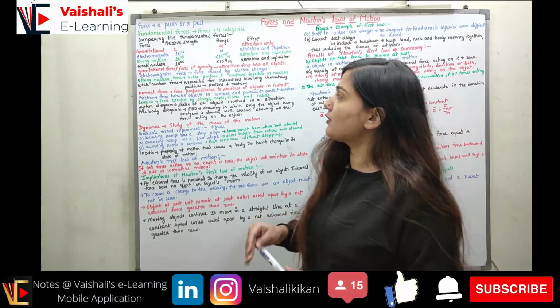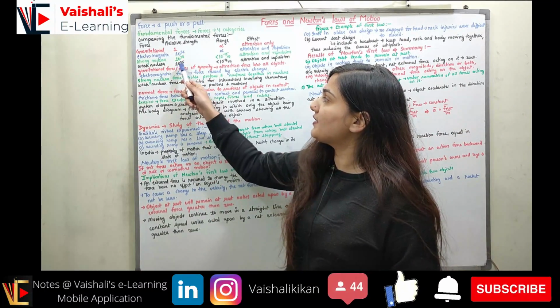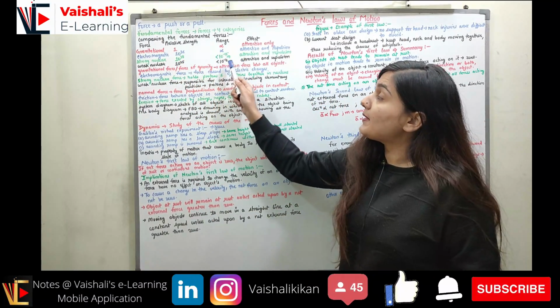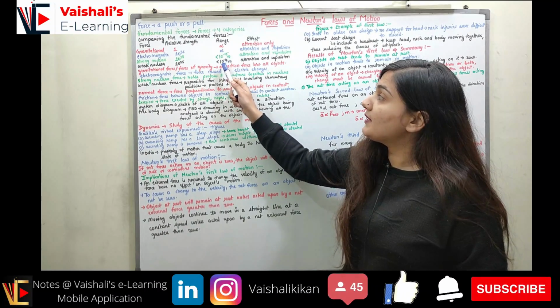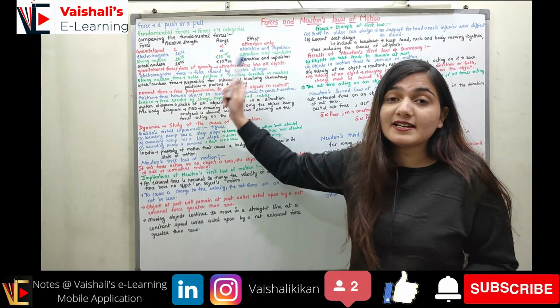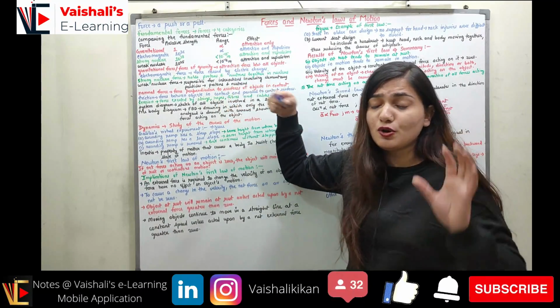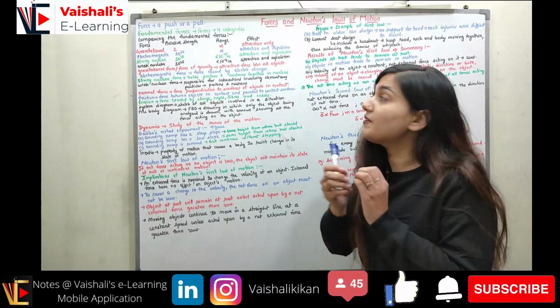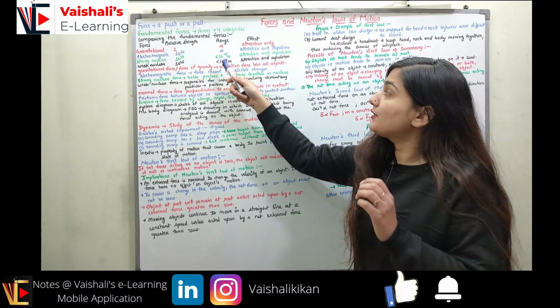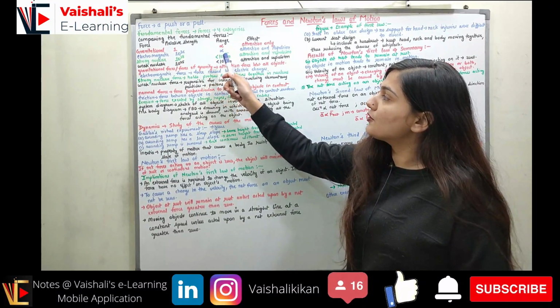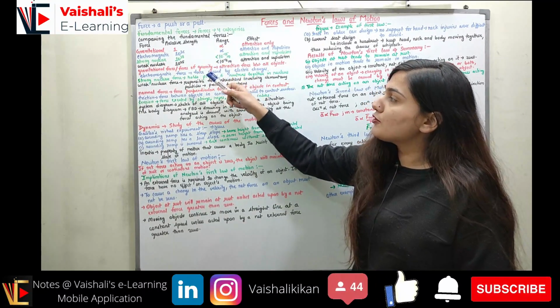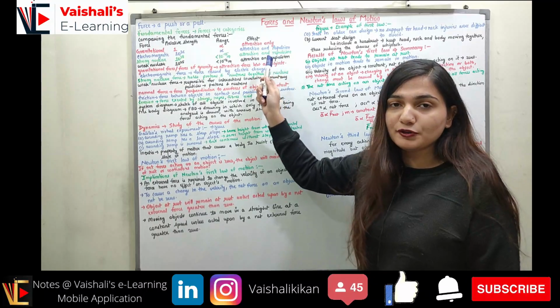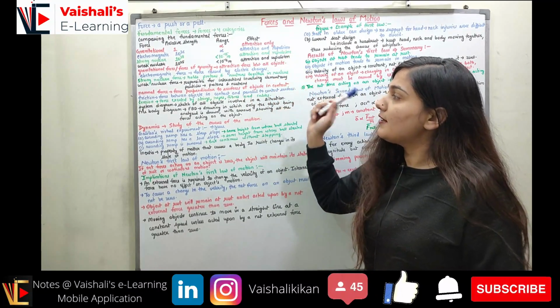Then comes the weak nuclear force. It has a relative strength of 10 raised to power 25. It is applicable when the range is less than 10 raised to power minus 18 meters. So when the proton and neutrons are very close, within 10 raised to power minus 18 meter, then the weak nuclear force will appear. Both the strong nuclear force and the weak nuclear force have both types, attraction as well as repulsion.